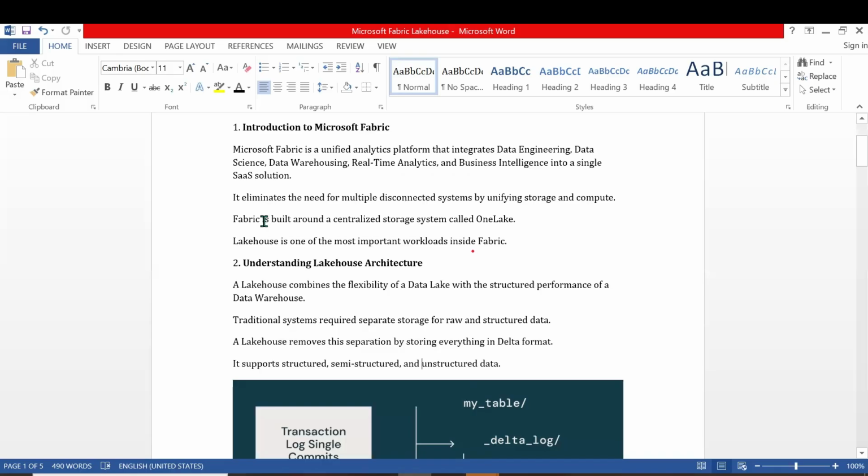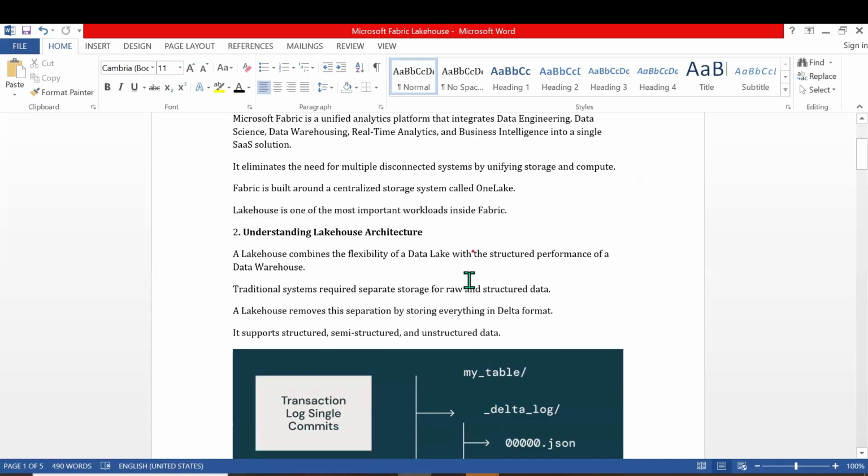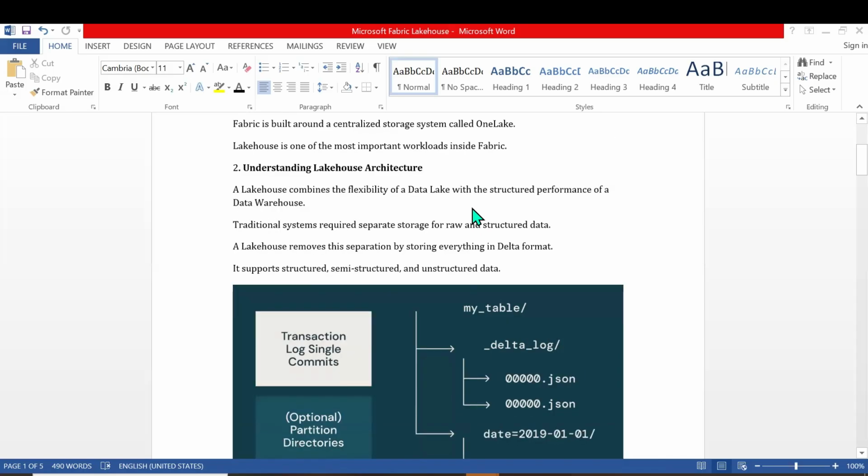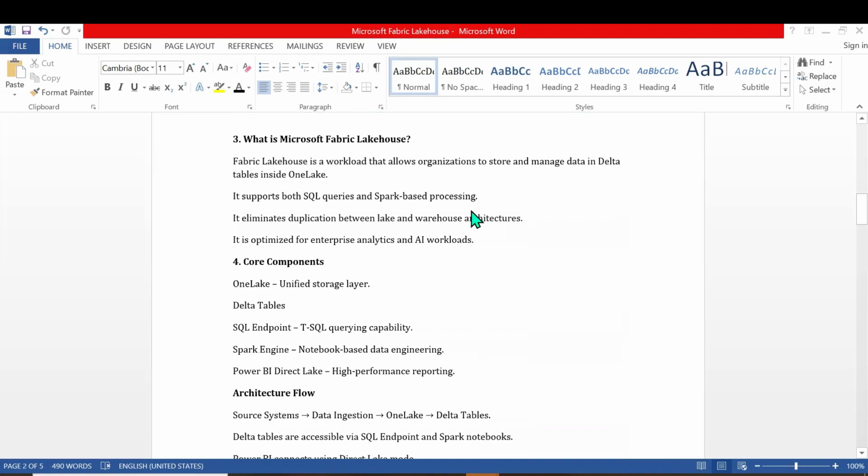So Fabric is built around a centralized storage system called OneLake. Lakehouse is one of the most important workloads inside the Fabric. It can handle a huge amount of data, 1 billion, 2 billion, 10 billion rows. If you take Excel, 1 million may be the limit. If you take Power Query Editor or SQL Server, 1 billion may be the limit. So if you want to handle a huge amount of data, the OneLake data lake, Lakehouse, is used. So this is about the Lakehouse.